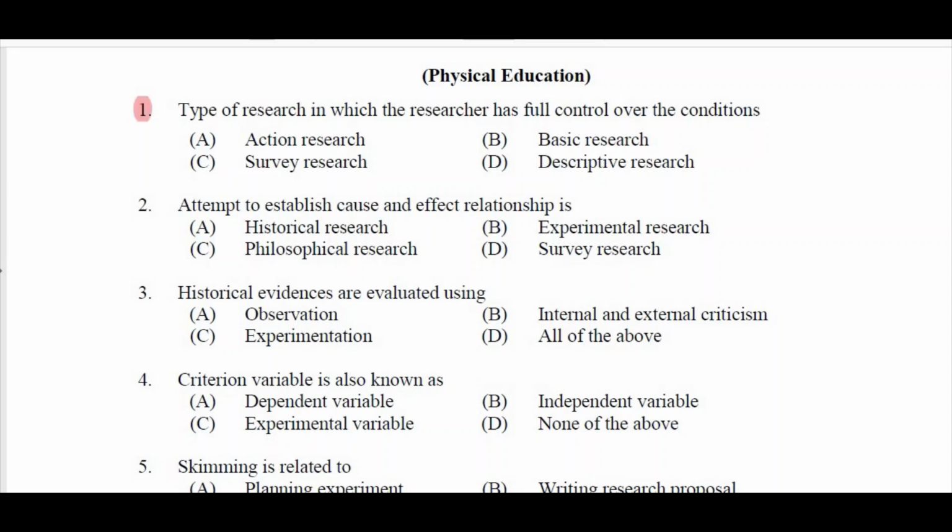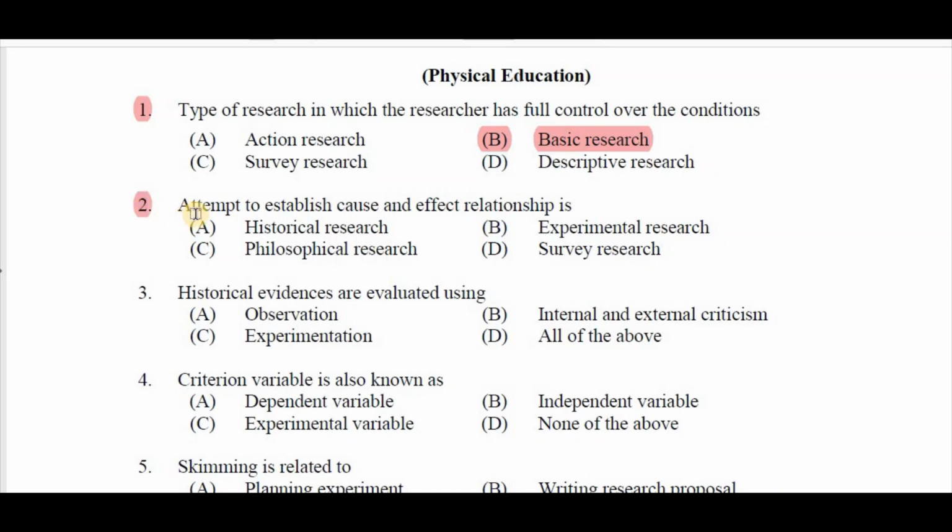Question number 1: type of research in which the researcher has full control over the conditions. Option A action research, B basic research, C survey research, D descriptive research. Right option is B basic research.